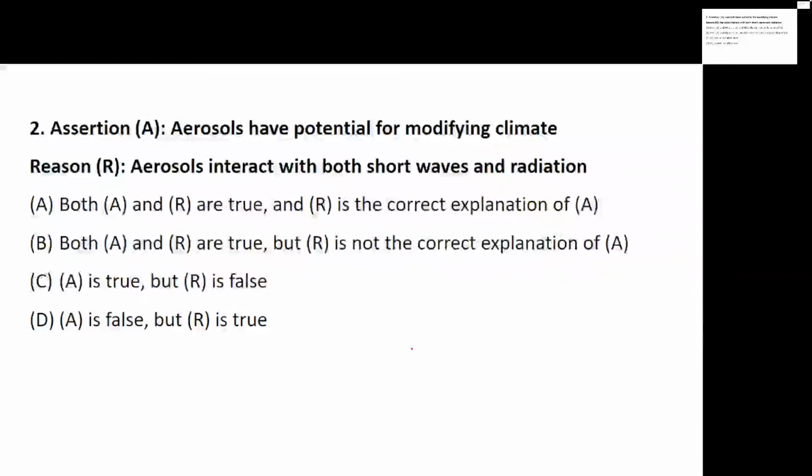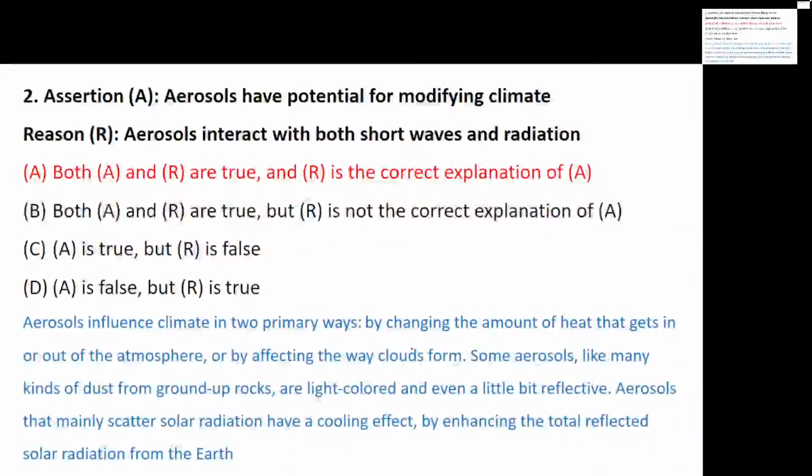Coming to the answer: when we talk about aerosols, they have a potential for modifying climate. Yes, the assertion is right, because aerosols interact with both short waves and radiation. So yes, R is the correct explanation. The assertion is not only right, but the reason is also right and is the explanation for the given statement.